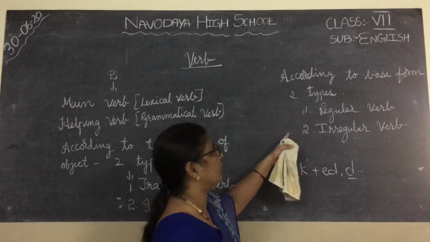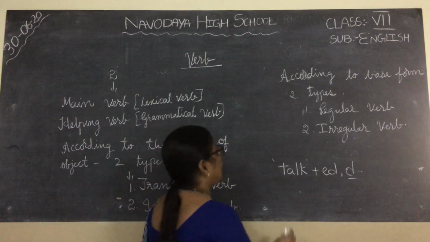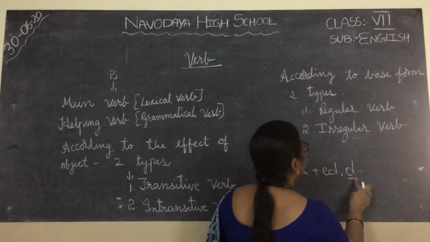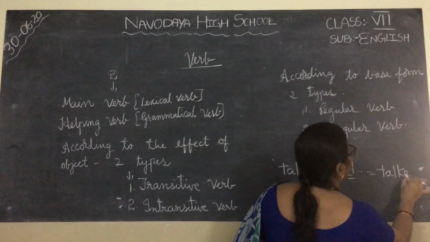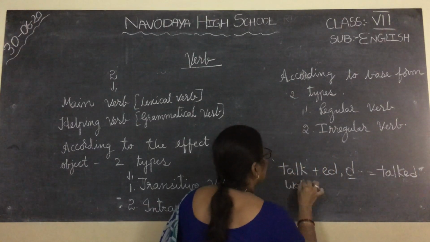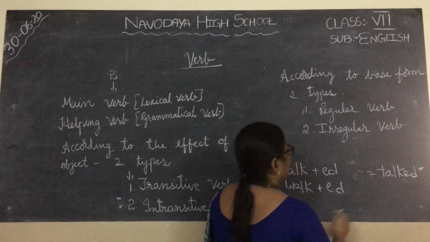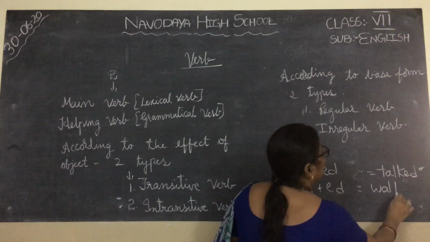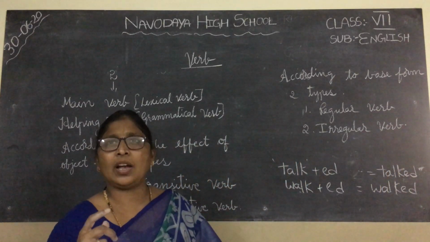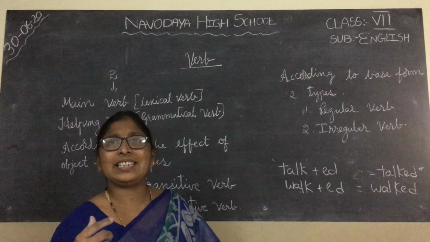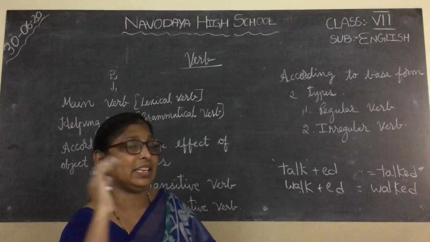What is an irregular verb? The verbs that change completely. Suppose you take talk, we add ed and d. Suppose here talk, walk. So what is this one? This is called as regular verb. Now to change the base form, when you change into past tense or past participle, if they change completely, they are called as irregular verbs.